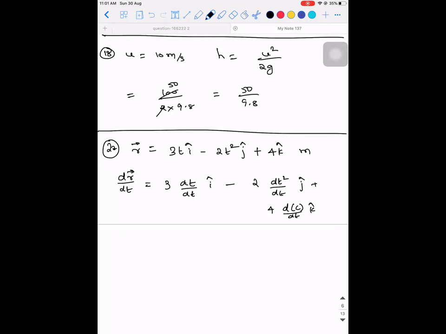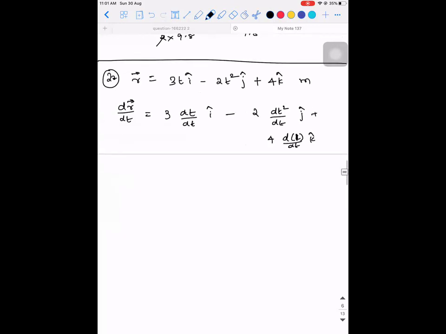So I wrote derivative of c means derivative of constant, because it will be 1, no? 4 into derivative of 1. So 3 into derivative of t with respect to t is 1. So you will have 3 i cap minus 2. Derivative of t square with respect to t is 2t j cap minus 4 into derivative of constant is 0. So the velocity vector is given as 3 i cap minus 4t j cap meter per second.